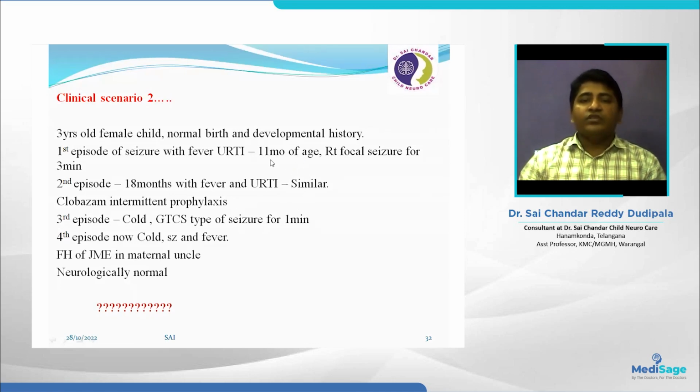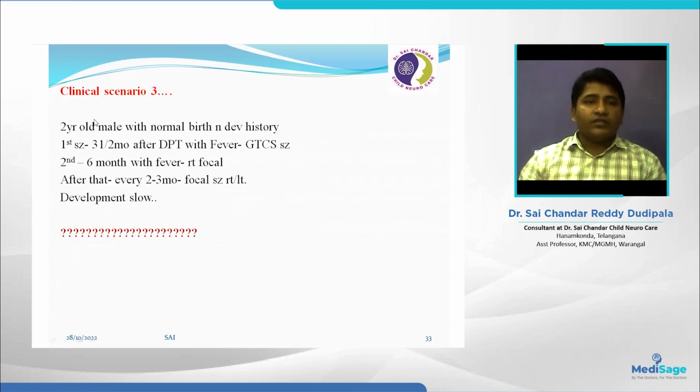So there is a high chance of recurrence. We can counsel them: the child had complex and simple febrile seizures, 4 episodes, family history is there, and less than 1 year of age. There is high recurrence. In these cases, when the parents are very anxious, we can start chronic anti-epileptic therapy. Right.